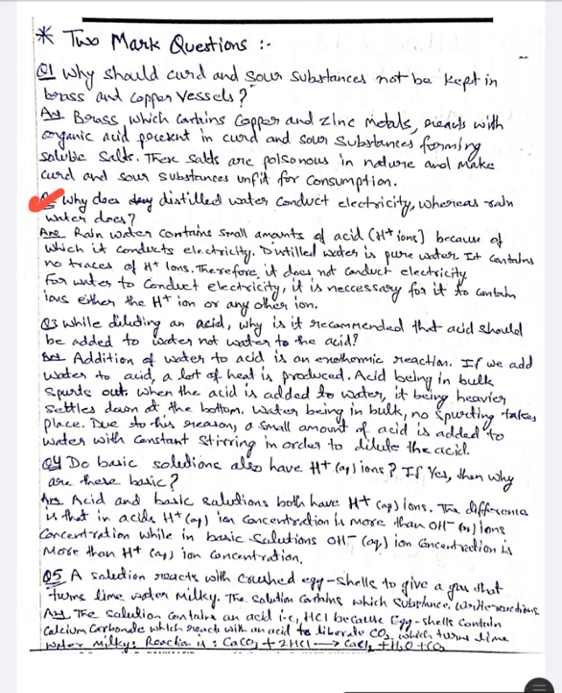Why does distilled water conduct electricity whereas rainwater does? Okay, there is a correction in this question. Why does distilled water not conduct electricity whereas rainwater does? Answer is, rainwater contains a small amount of acid because of which it conducts electricity. Distilled water is pure water. It contains no traces of H plus ions. Therefore, it does not conduct electricity. For water to conduct electricity, it is necessary for it to contain ions, either the H plus ion or any other ion.